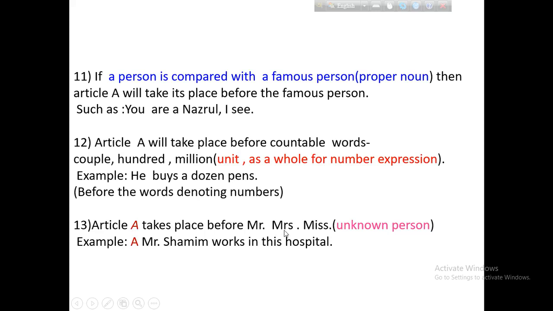An article takes place before Mr., Mrs., Miss. When the word Mr., Mrs. or Miss means an unknown person, unknown to you, then you can use a before it. A Mr. Shami works in the hospital.